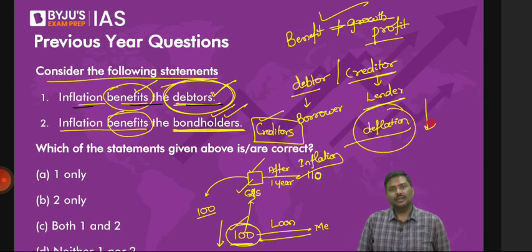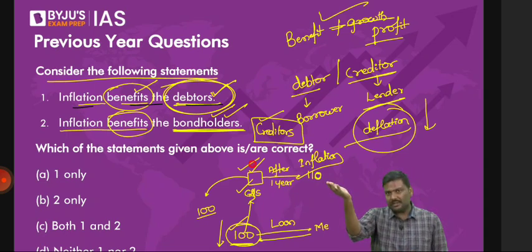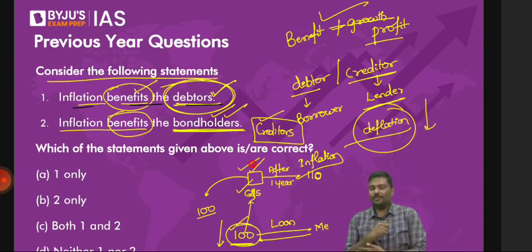Imagine the price of a basket of commodities is 100 rupees and it will go down to 90 rupees. I took money from you when the 100 rupees had a certain purchasing power, and I'll return it to you when it has more purchasing power. So who is going to get the benefit? You are going to get the benefit. So profit is also a benefit.